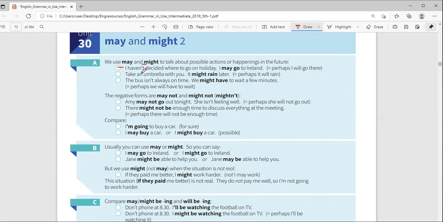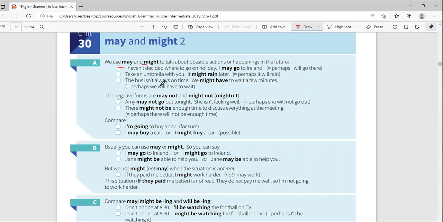Example, I haven't decided where to go on holiday. I may go to Ireland, yeah. Perhaps I'll go there. Take an umbrella with you. It might rain later. Yes, nobody knows. You see, perhaps it will rain because nobody knows.